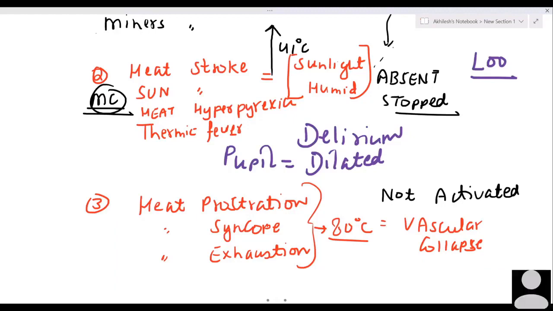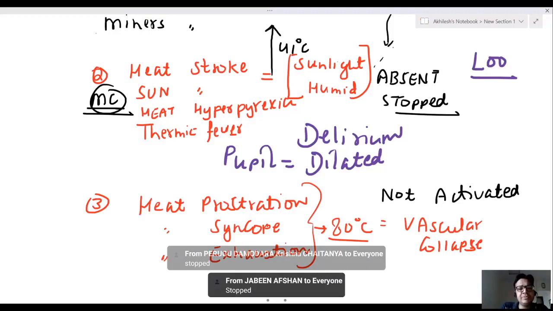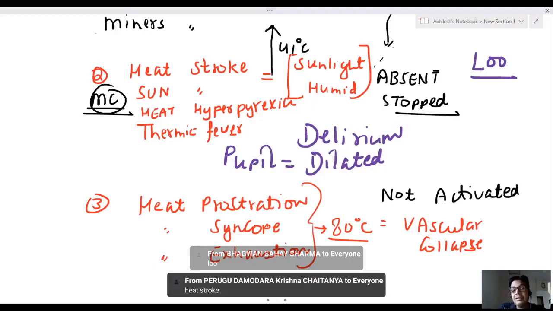Sweating activated, not activated, sweating stopped. After activation, it got stopped. What is the name of this condition? Heat stroke.